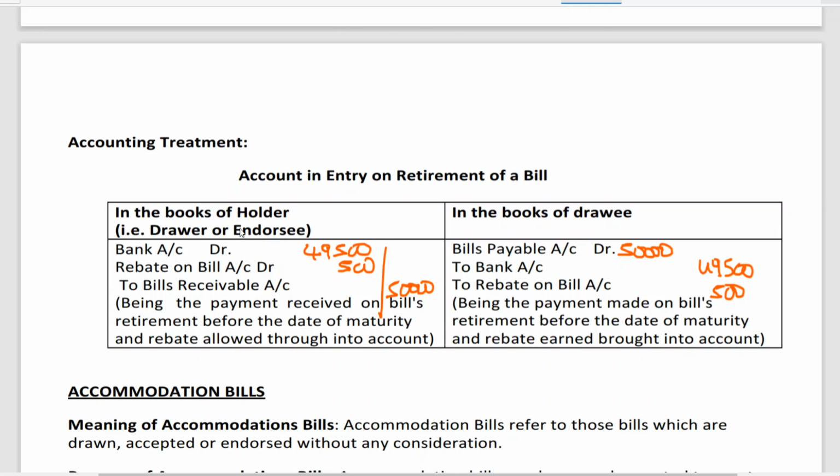So, what is the entry for? Normally, you will be writing the entry first: bills receivable account debit to B. Then, at the time of getting the payment, bank account debit, rebate on bills debit to bills receivable. And in the books of the drawee, first he will write the entry: A account debit to bills payable. A means say drawer. Then bills payable account debit to bank account and to rebate. So this is an income. This is an expense. So we have learned the concept of retirement also.